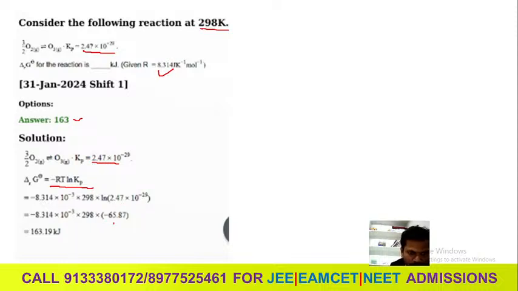This value converted is minus 65.87. So by calculating all this you will get 163.19 kilojoules. That is 163 here. So this is the formula: delta G0, or delta r G0, is equal to minus RT ln Kp. Okay, yes.